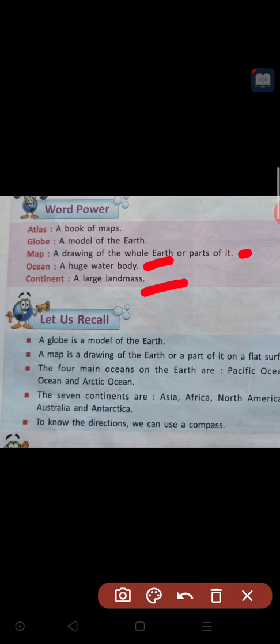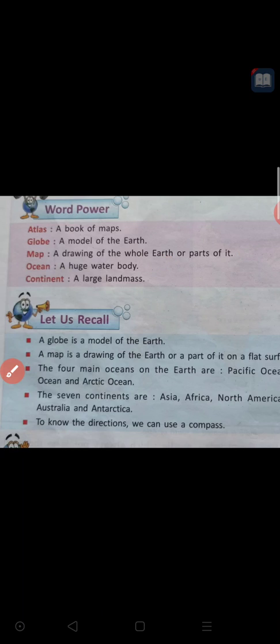We are calling them continents. How many continents are there? There are 7 continents on our earth. And how many oceans are there? There are 4 oceans on our earth. These are all the things we have learnt in our previous class.